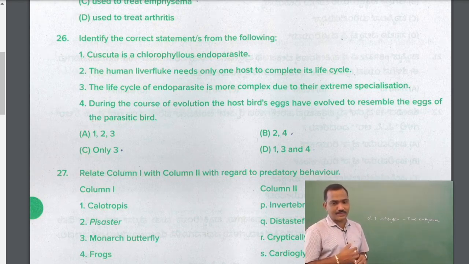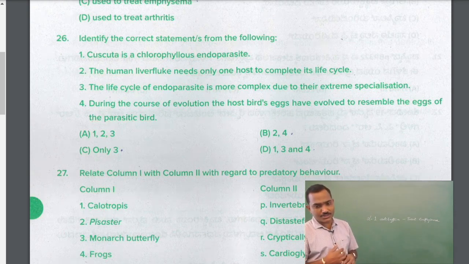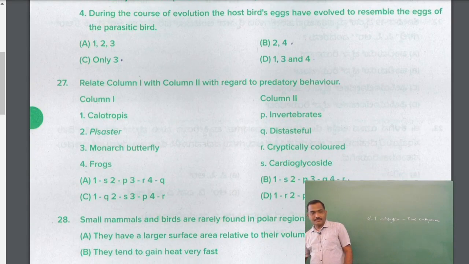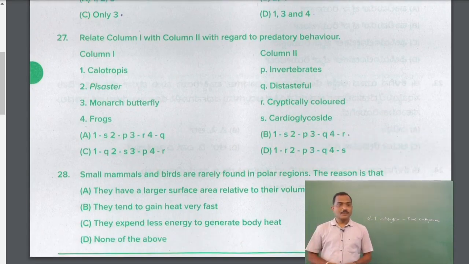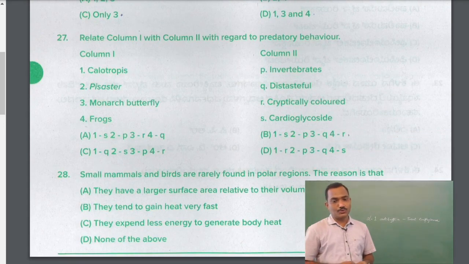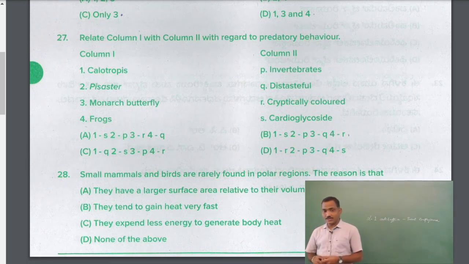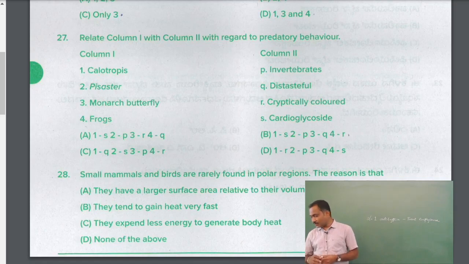So only the third statement, that endoparasites are more complex due to their extreme specialization, is the true statement. Let us move on to question number 27. Relate column 1 with column 2 regarding predator behavior. In order to escape from predators, there are certain adaptations. What are those adaptations?